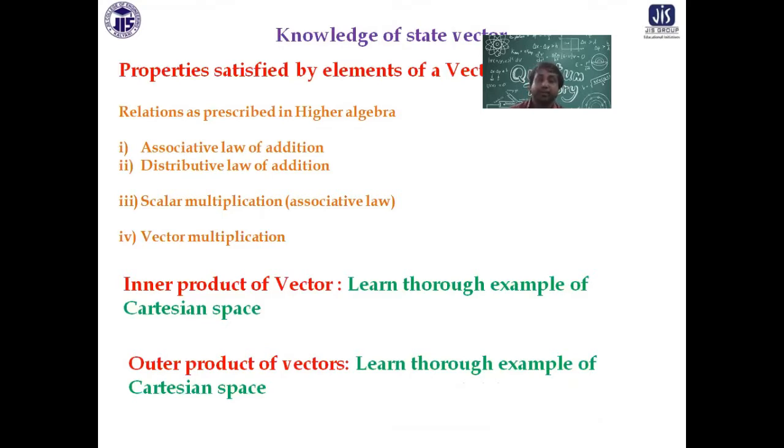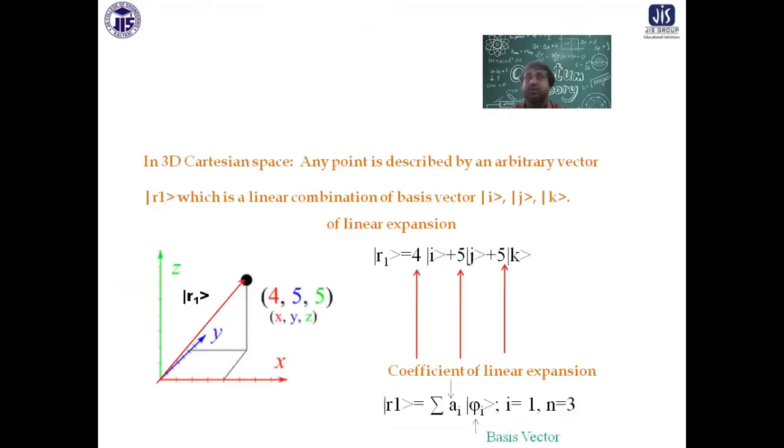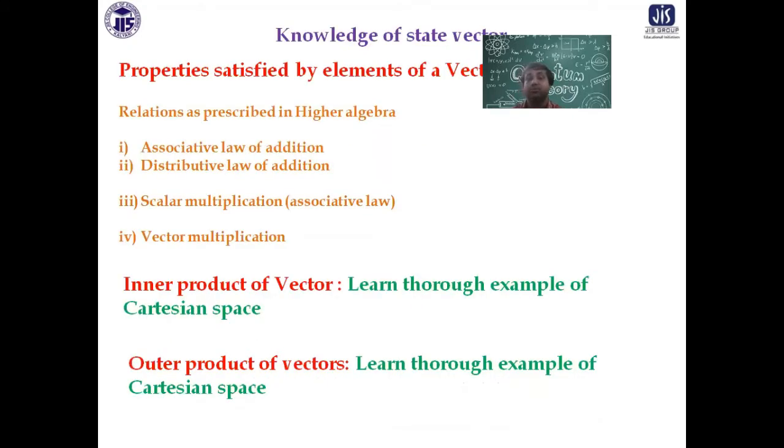Apart from that, I discussed the property of the inner product and outer product of vectors. When I talked about the inner product, the message is that you cannot take the inner product of two vectors of the same space. One of the vectors has to come from the dual space of the initial vector. If you have to multiply vector i with j, the i vector has to be from the dual space, that is, the adjoint of the initial vector.